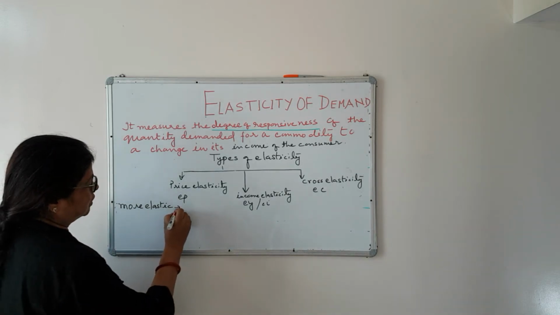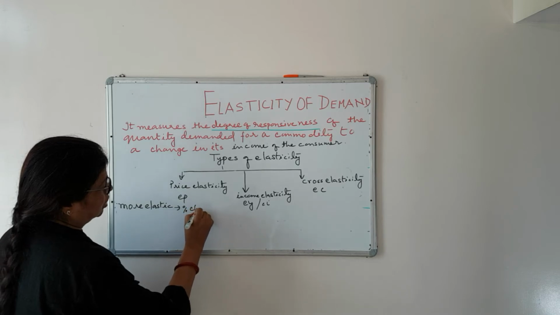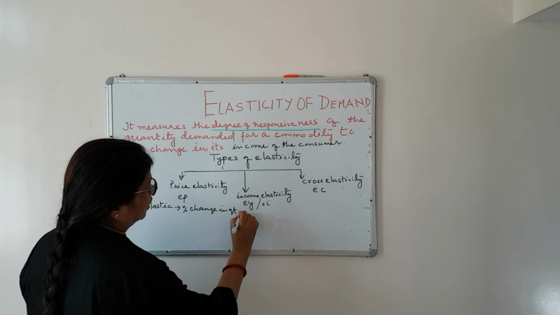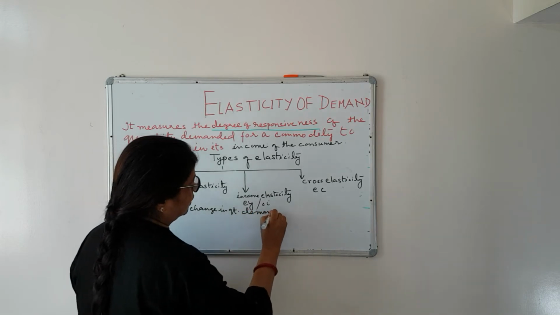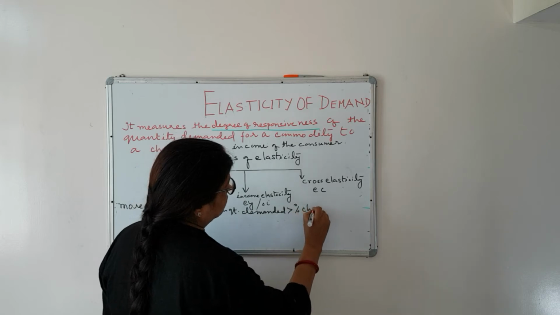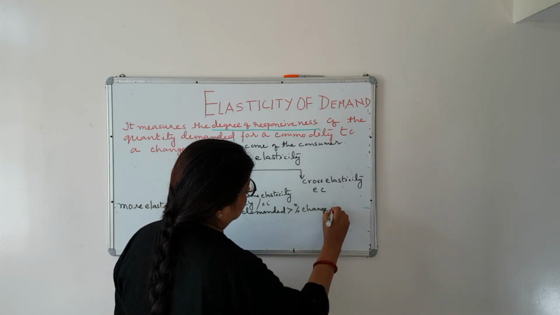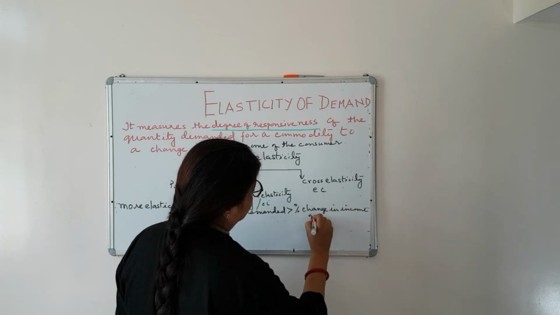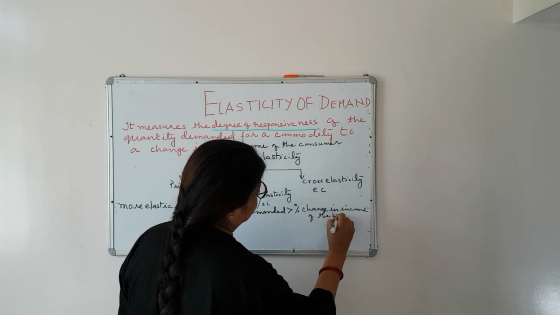More elastic means percentage change in quantity demanded is more than percentage change in income of the buyer.